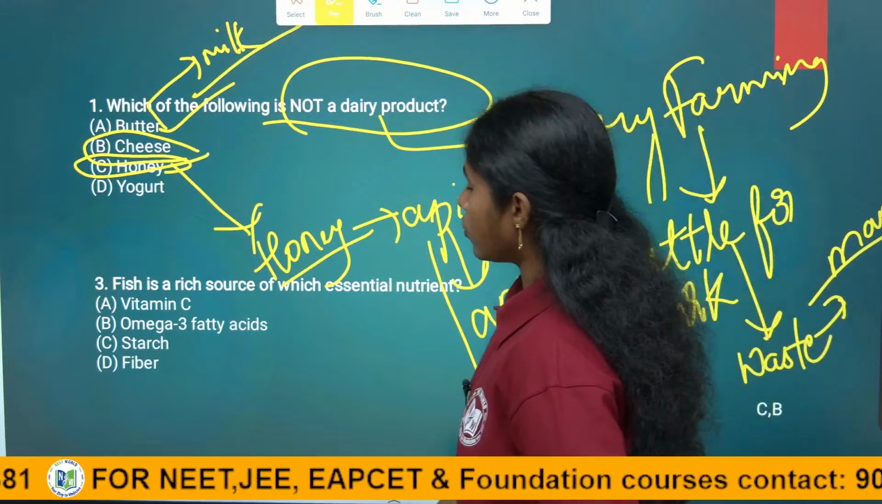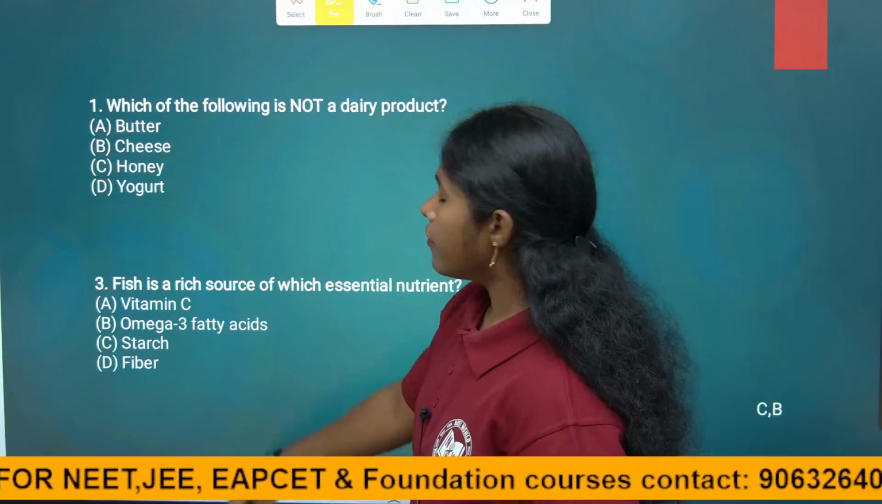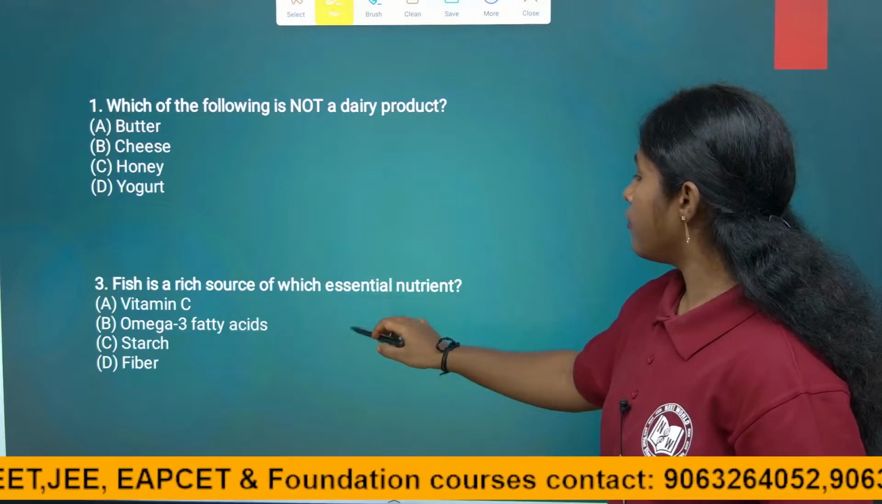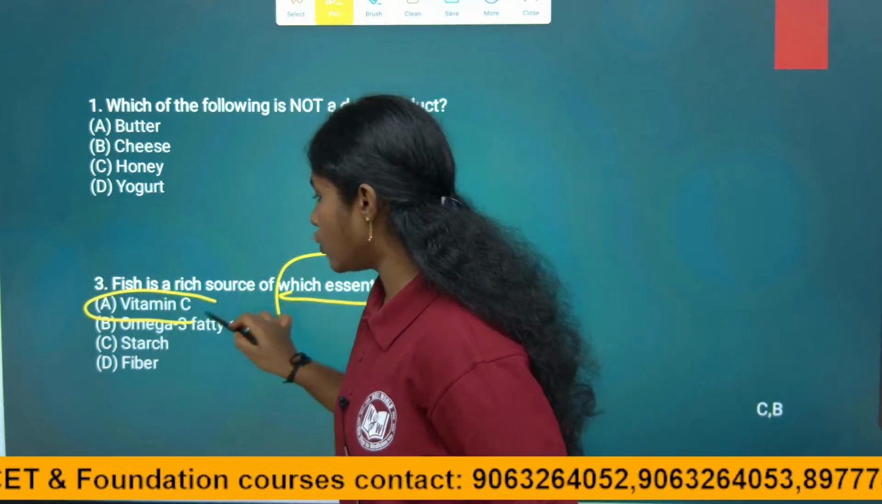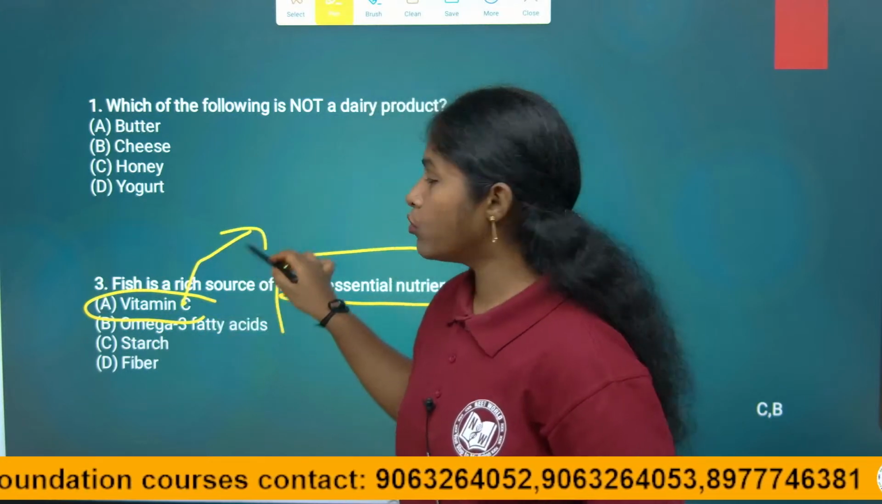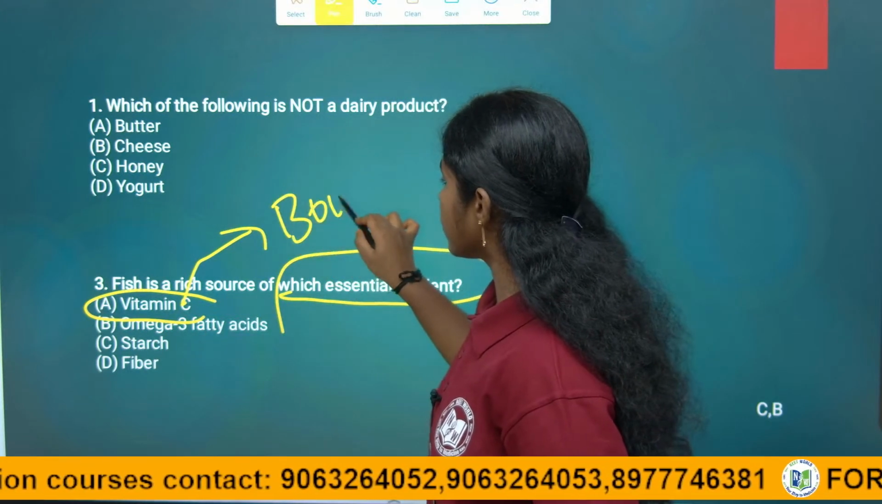Okay. So, next, fish is rich in which essential nutrient, they are asking? Vitamin C? No. Vitamin C helps in boosting immunity.